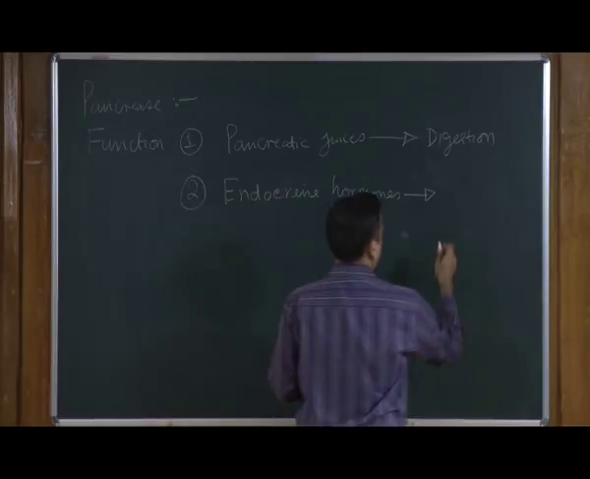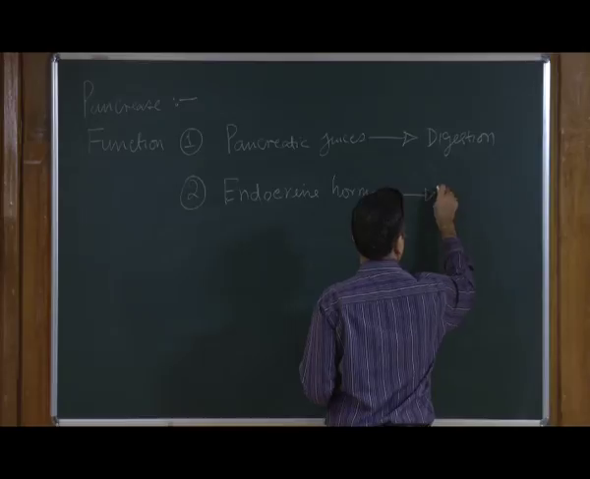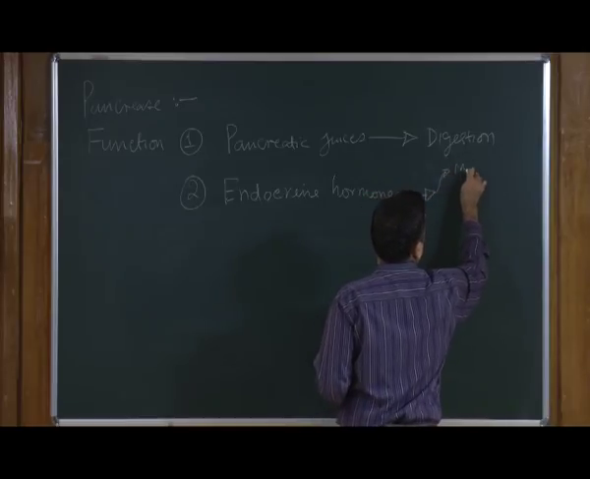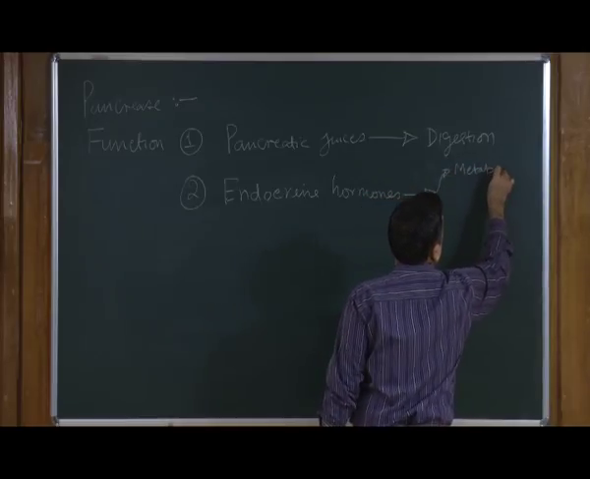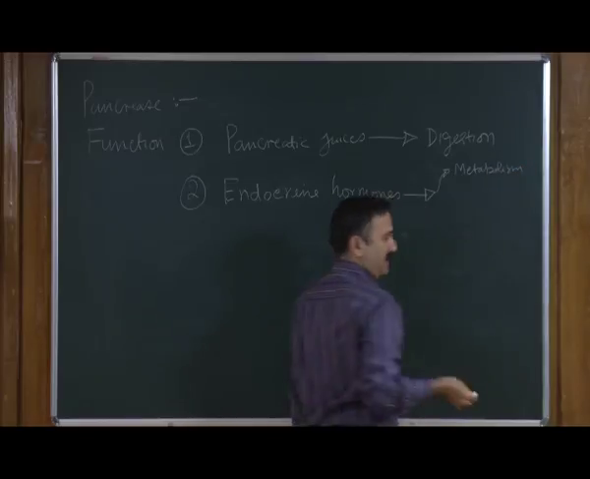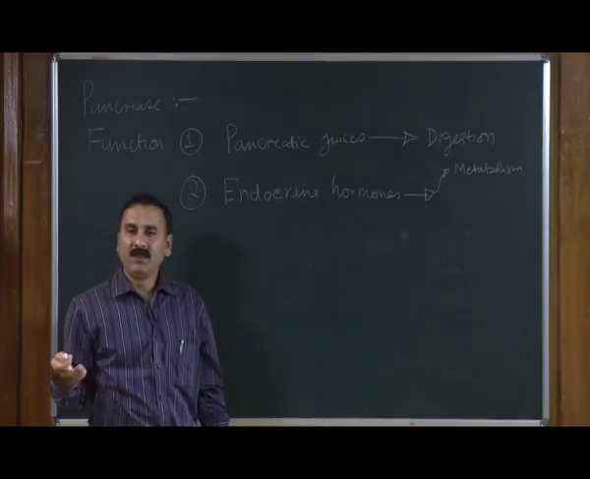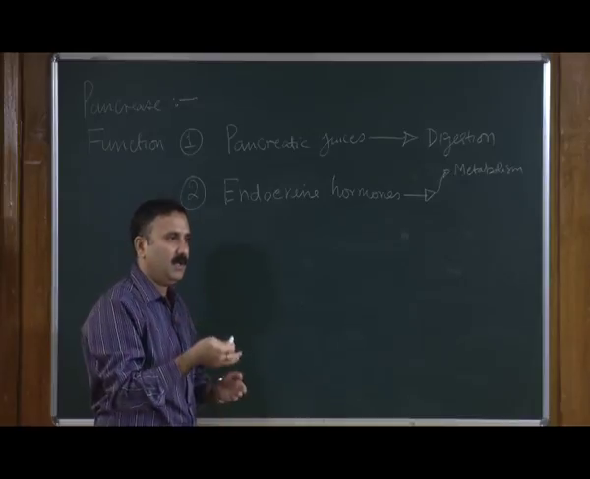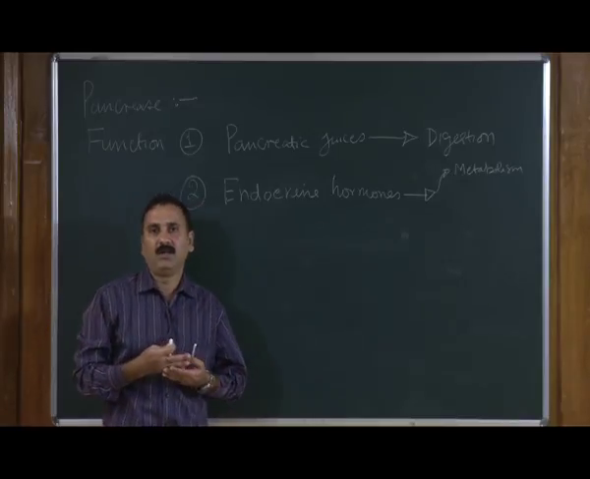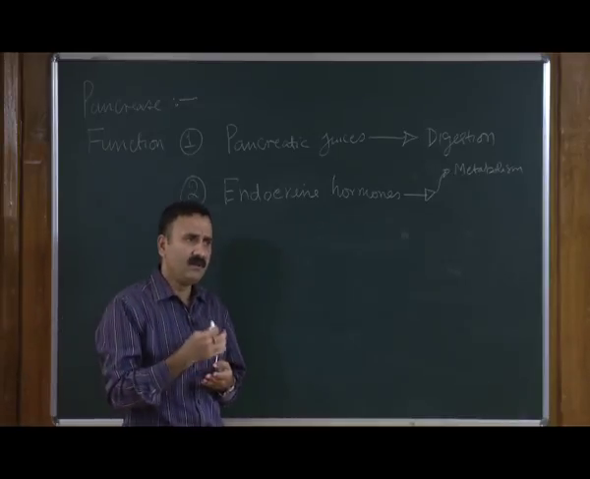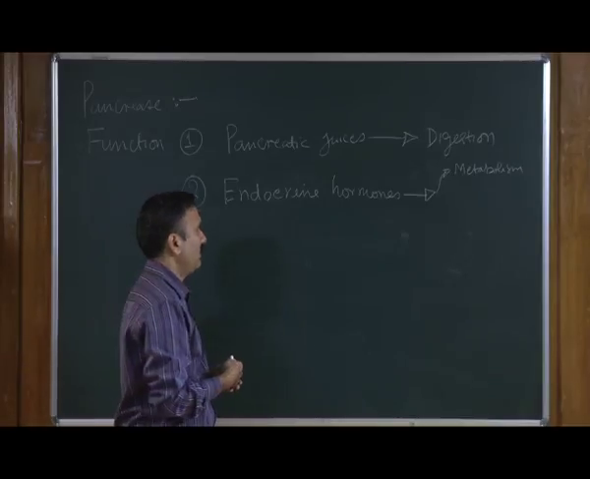These endocrine hormones are regulating the metabolism. One example we have just seen is that it regulates the glucose metabolism. So, insulin is converting the glucose to glycogen, whereas glucagon is doing exactly the reverse.